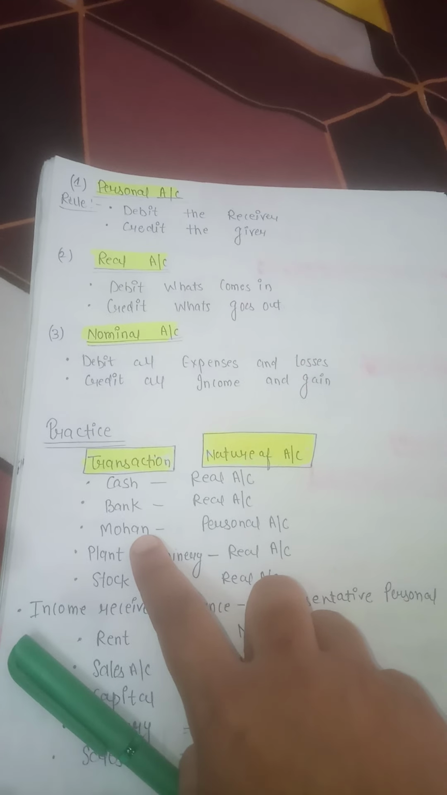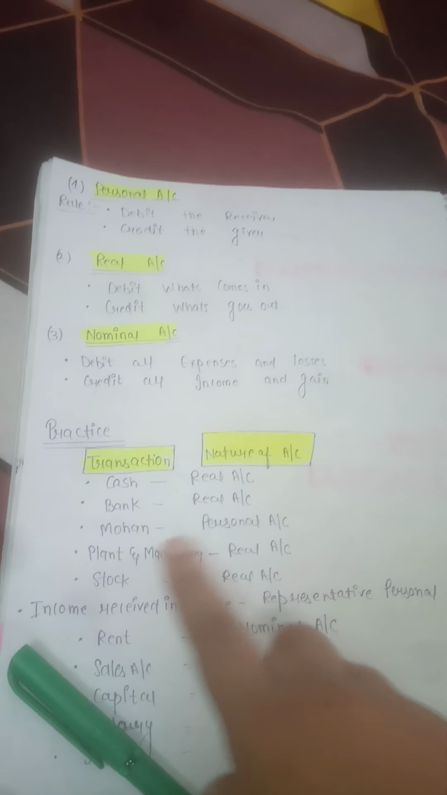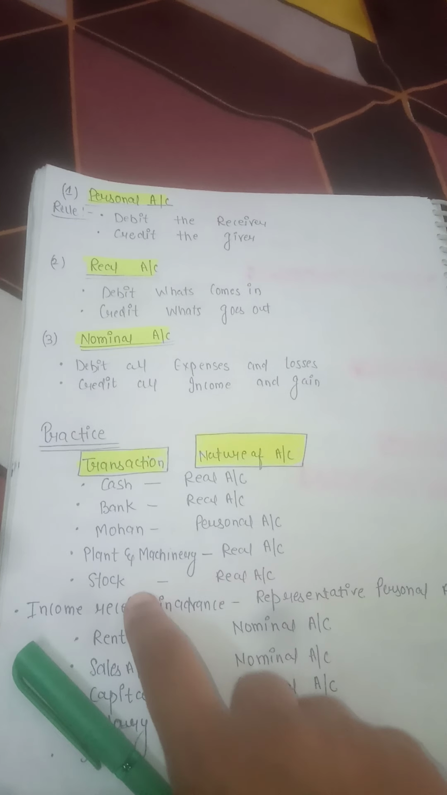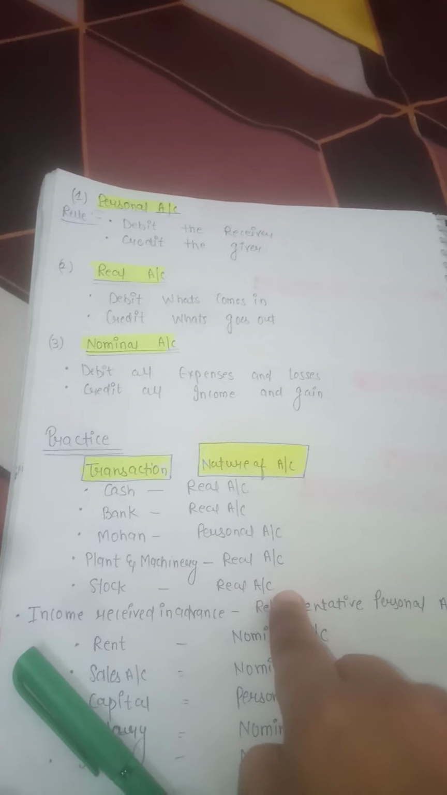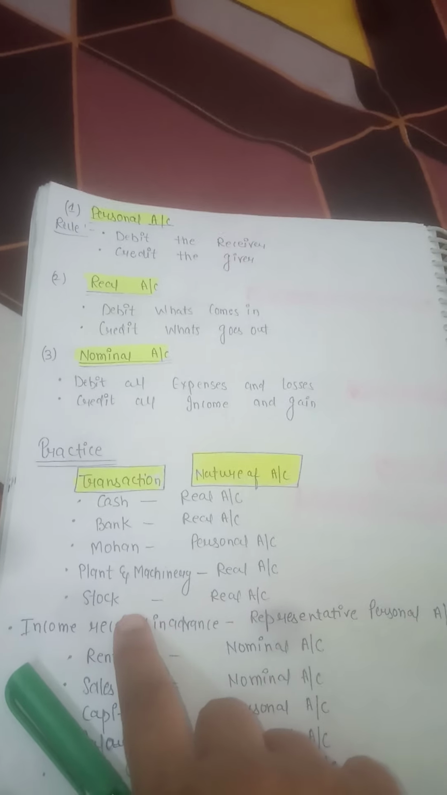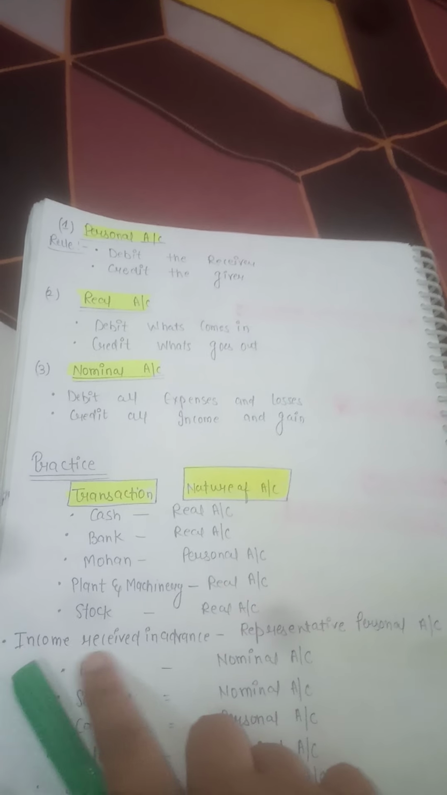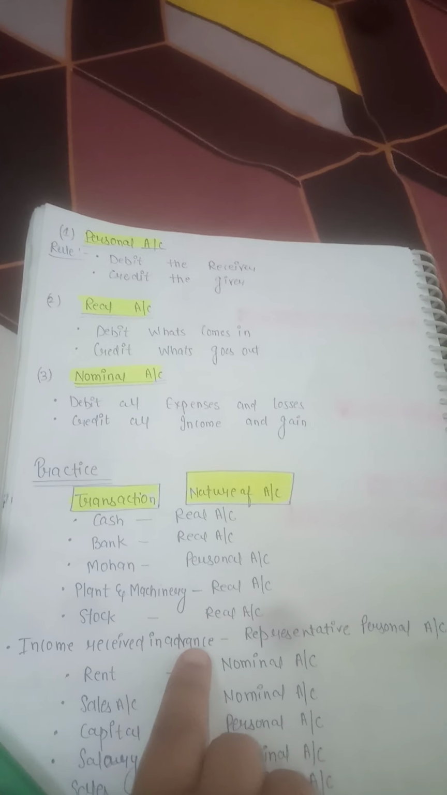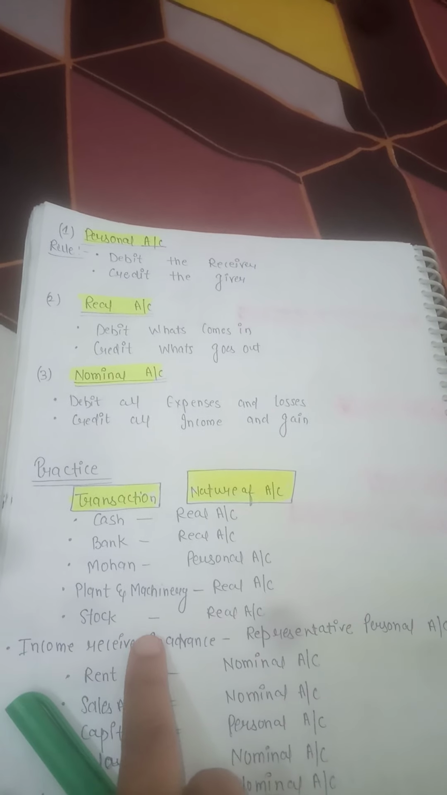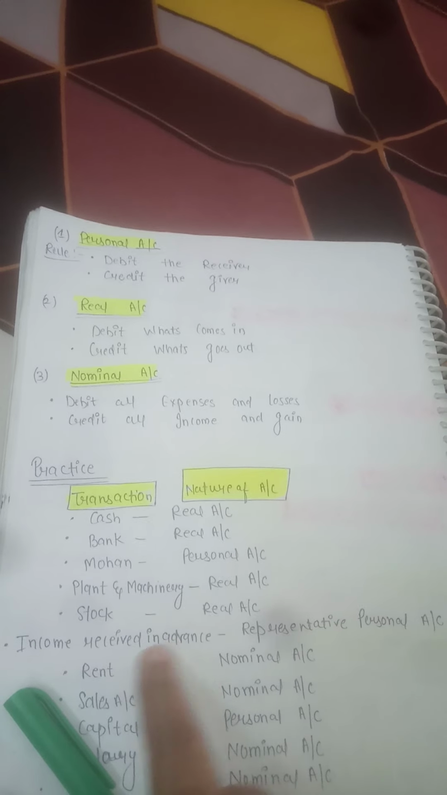Mohan, as we already discussed, is a personal account. Plant we can see or touch, so it is one type of asset treated as a real account. Stock is also an asset treated as a real account. Income received in advance, don't make a mistake, because most of the time students treat income received in advance as a nominal account. No, it is not an income, it is a representative personal account. Don't treat it as a nominal account.